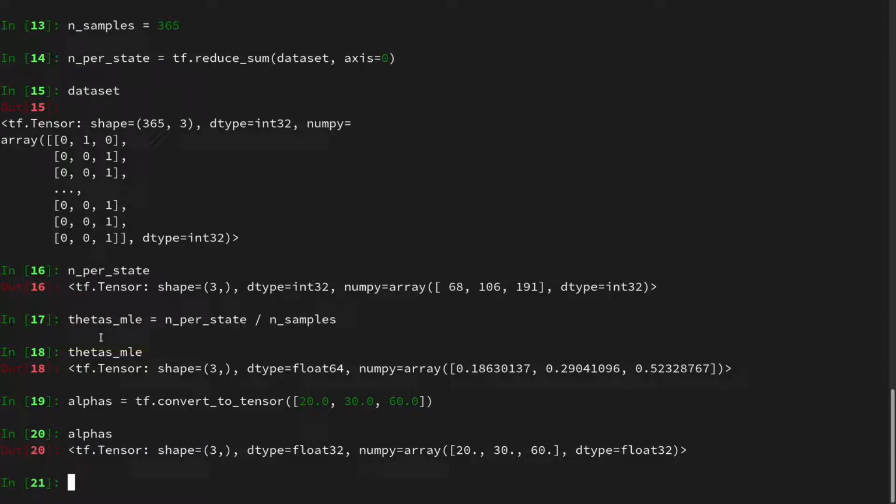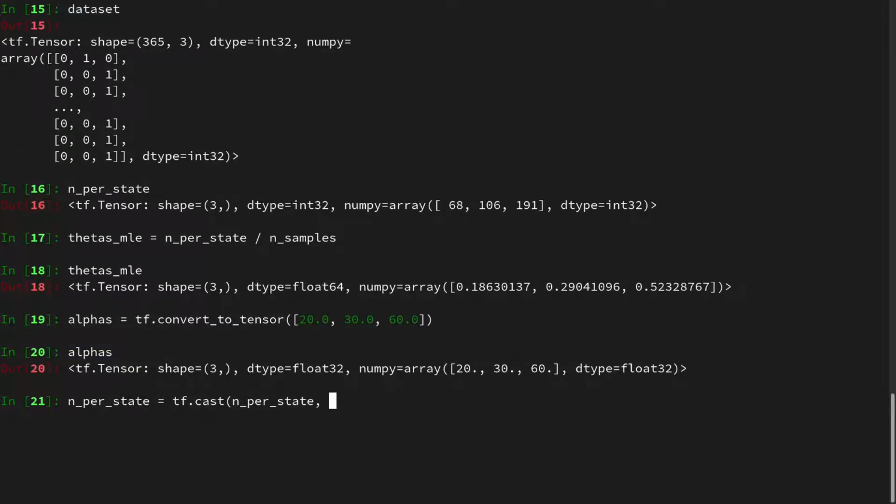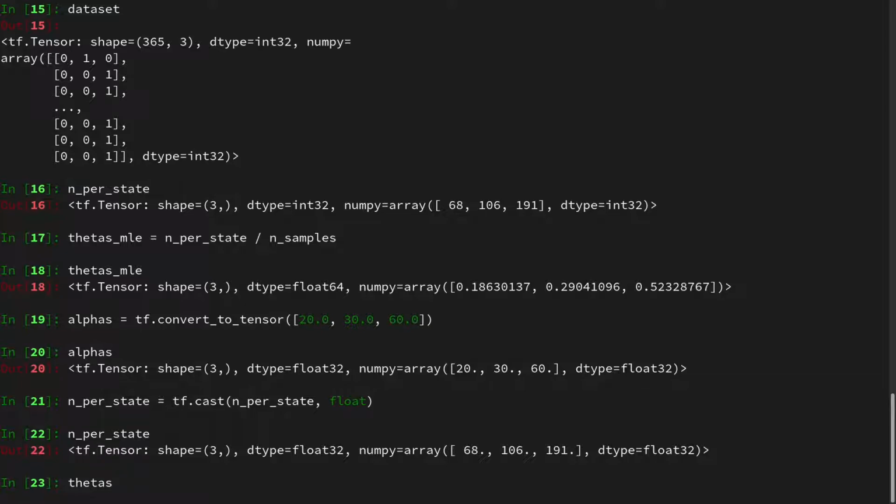And now in order to infer the MAP estimate, we have to convert the dataset into floats, because right now we just worked in integers. And for this I will use n_per_state is tf.cast of n_per_state into a float. Then let's translate our formula for the MAP estimate, and I will use thetas_map. For this I will not only work on theta_i, but I will do a calculation for all the thetas at the same time. And for this we will get n_per_state, so the vector that we just created, plus the alphas, and that's just component-wise addition. And then we subtract 1.0, which will also be a component-wise subtraction.